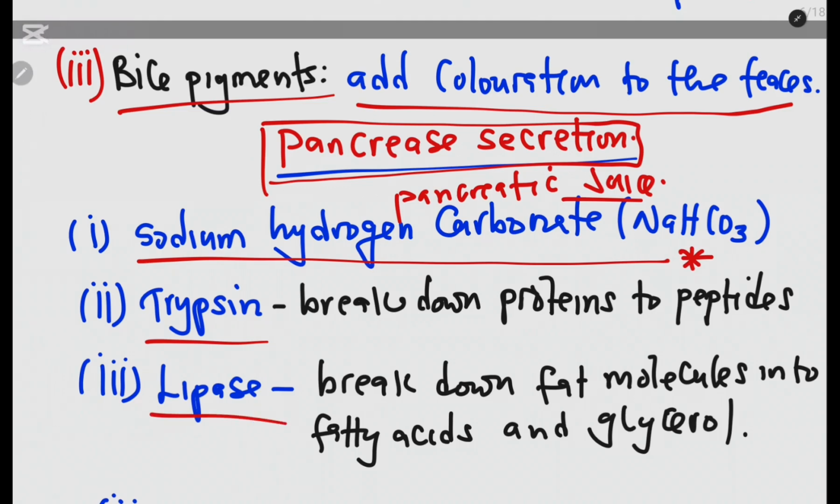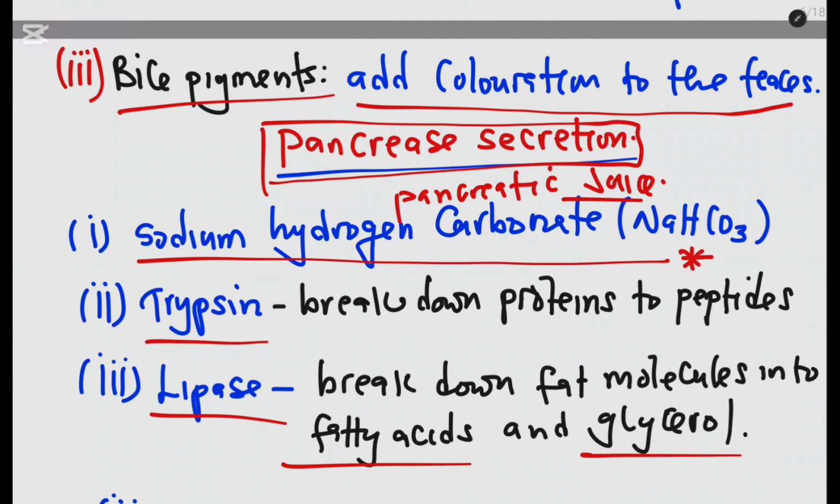Then we have lipase. Lipase breaks down fat molecules into fatty acids and glycerol. Now here you need to understand we are talking of three food nutrients: carbohydrates, proteins, and lipids. The digestion of lipids starts in the duodenum and it finishes in the duodenum.